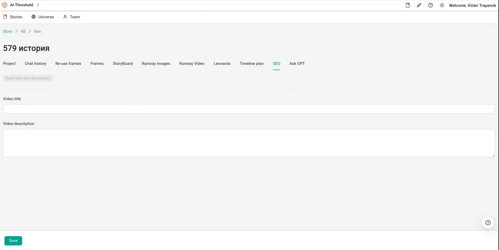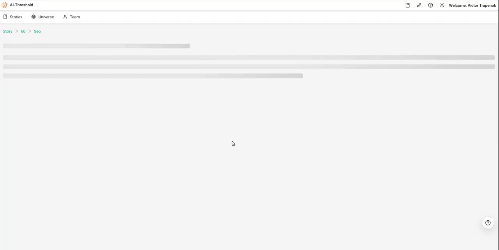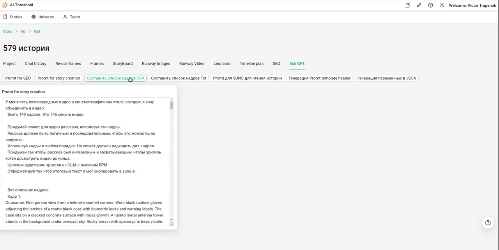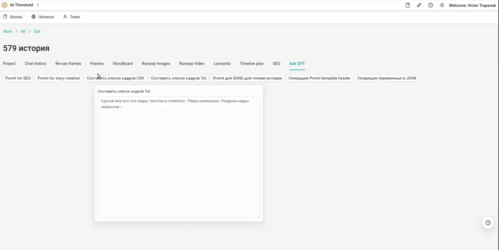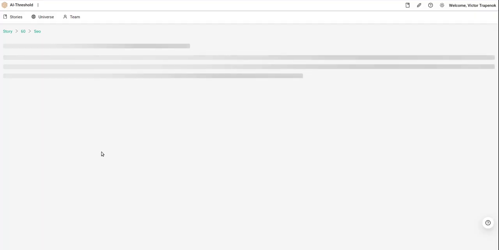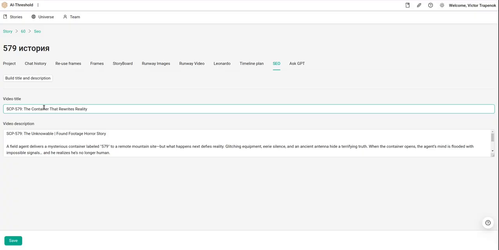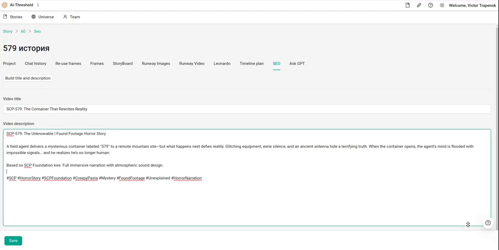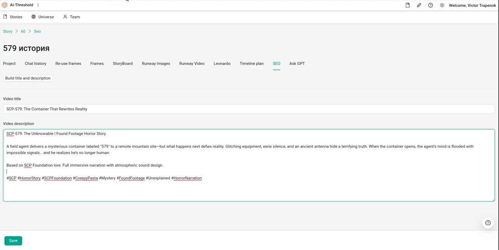Also I have a GPT tab. It's just several prompts that I often use inside ChatGPT. It already contains something from my story. Okay, the page. Yeah, my SEO and title and description, and several more improvements that I plan to do later.